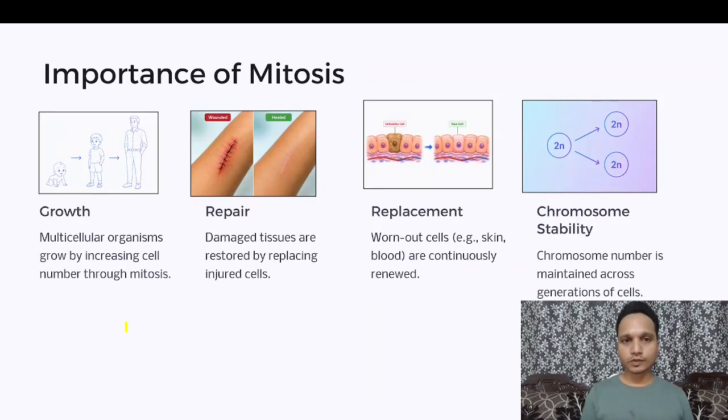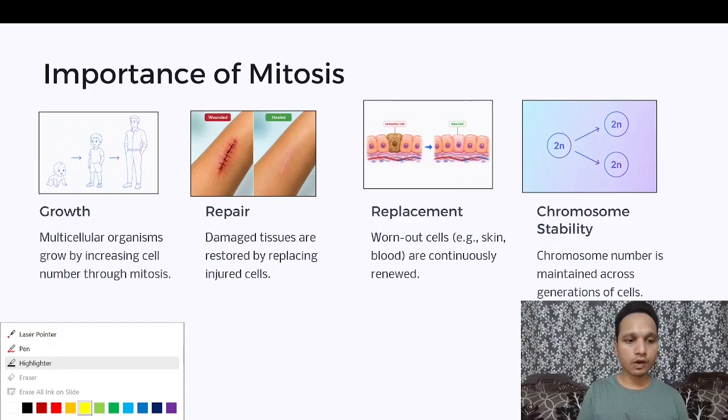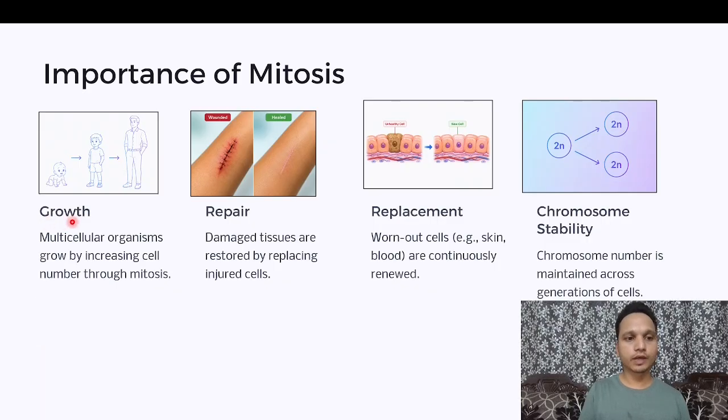So, importance of mitosis. We had already briefly discussed the importance of mitosis, what exact role mitosis plays in our body. Let's move on to the actual roles of mitosis. Mitosis basically plays the role of growth. It helps us in growth. As you can see here, there is an infant baby, it turns into a kid, the kid turns into an adult later on. How exactly is it going on in our body? The cells are growing, cells are increasing in number because of mitosis. A multicellular organism grows by increasing cell number through mitosis.